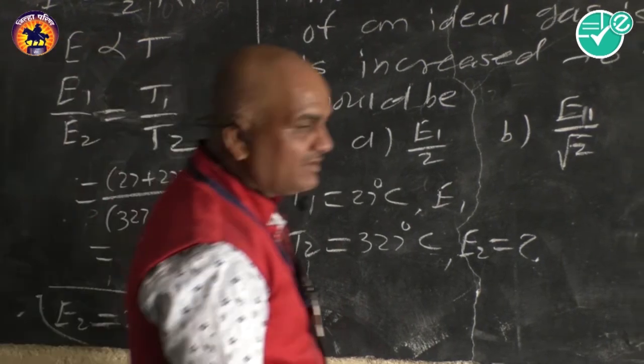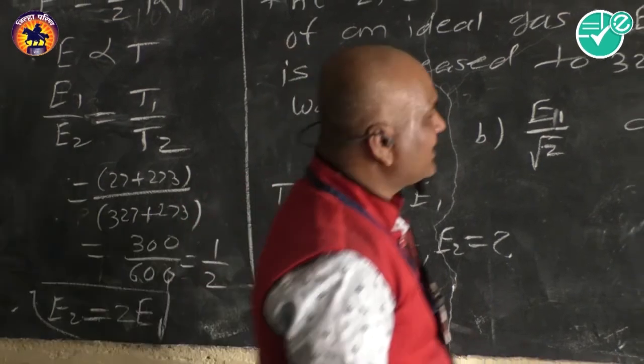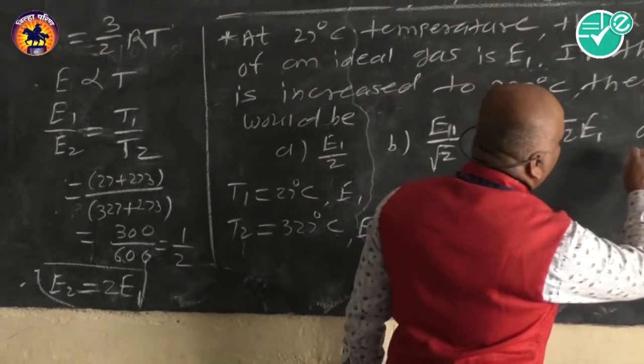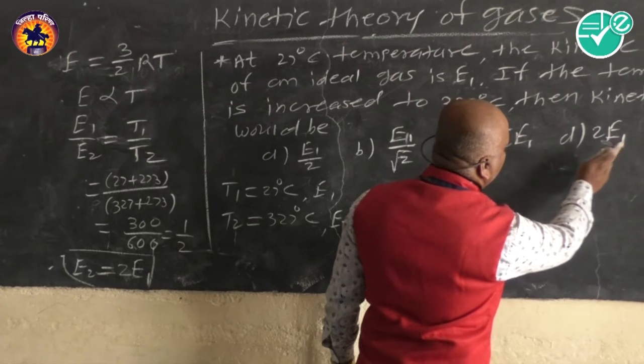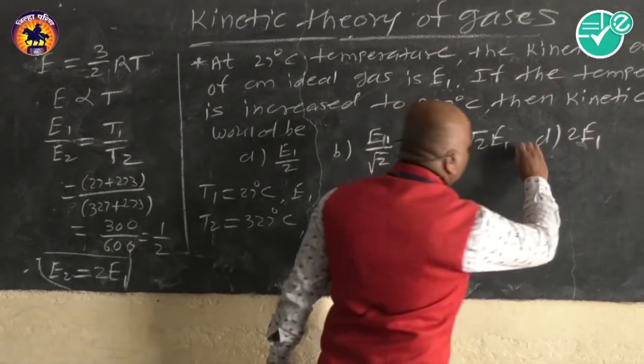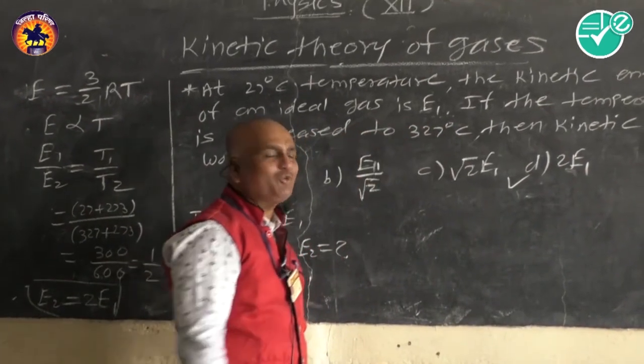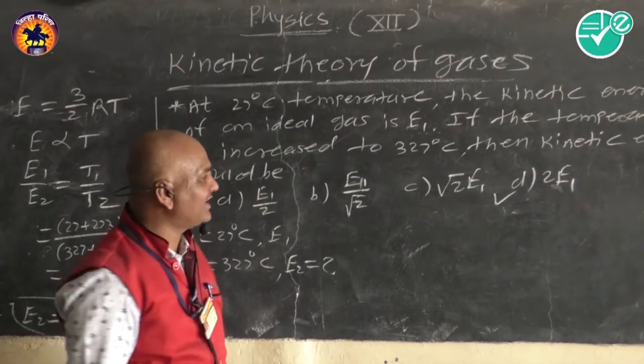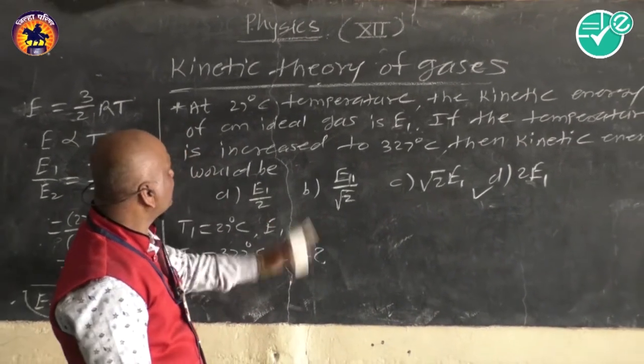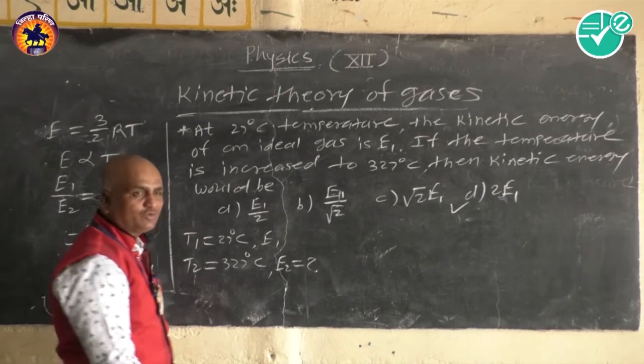So twice E1 is the correct answer, and as per the alternatives, D has the answer twice E1. So the correct answer is alternative D. This is one of the MCQs, multiple choice questions.